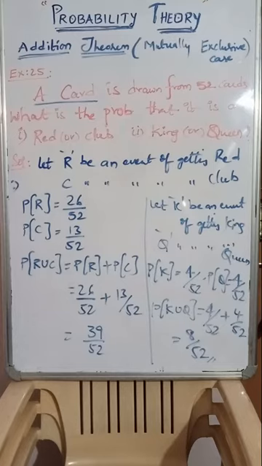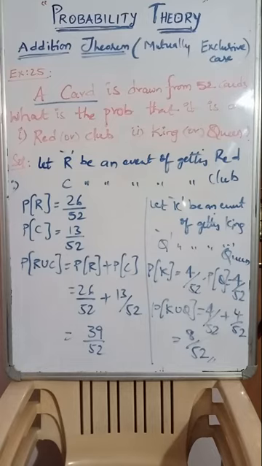Definitely R and C intersection will become nullified. Therefore, probability of R or probability of C, there will be no intersection. The intersection will be nullified here. There is no connecting value between red and club. Therefore, 26 by 52 plus 13 by 52. Answer will be 39 by 52. Next, let K be an event of getting king and Q be an event of getting queen. So, king cards were 4, each with a symbol: heart, diamond, club and spade.